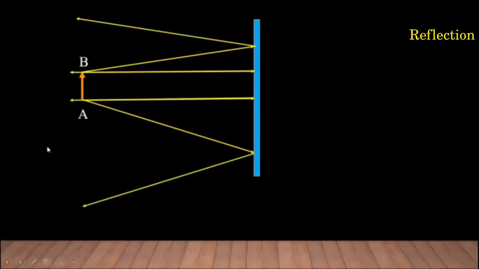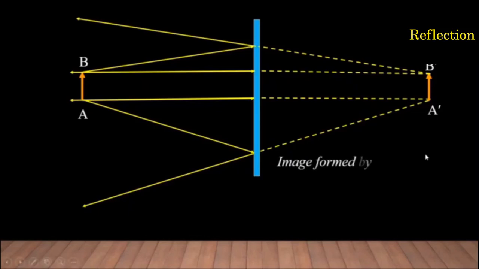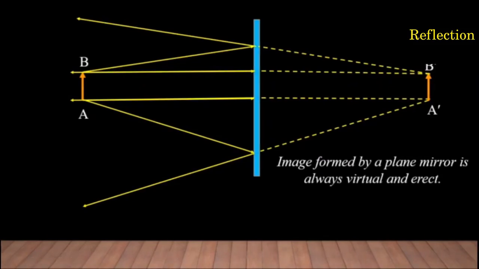If we see from here, it appears that the rays are coming from the object behind the mirror, and that we call as image, say A dash, B dash. Now here you can see that the image formed by a plane mirror is always virtual and erect.